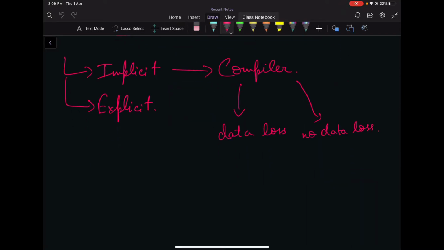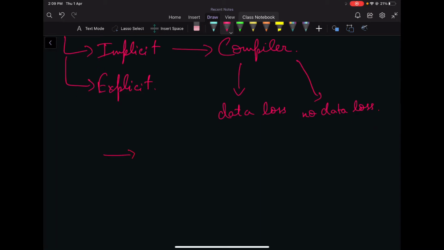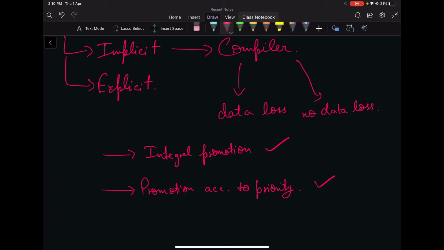Let's understand this concept. The concept of implicit conversion can be understood using two major topics: integral promotion, and promotion according to priority. The first thing that happens is integral promotion, and after that, if the operands still do not match, the promotion is done according to the priority. Let me tell you what they are one by one.